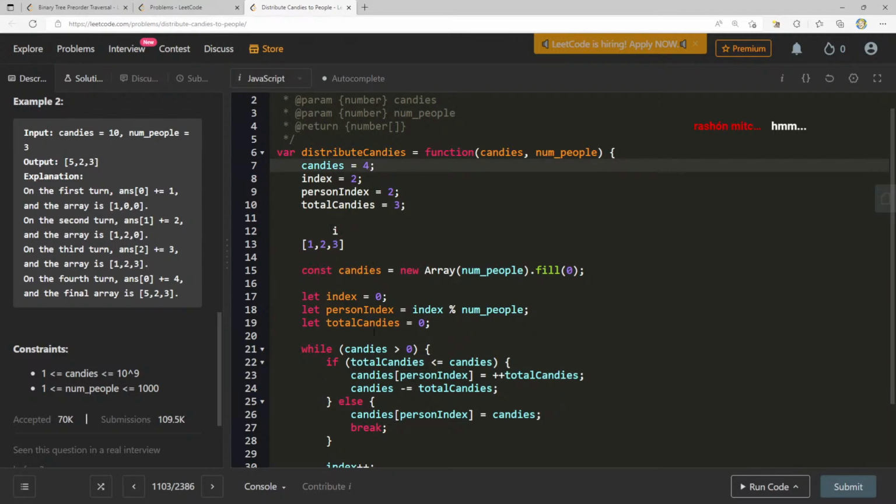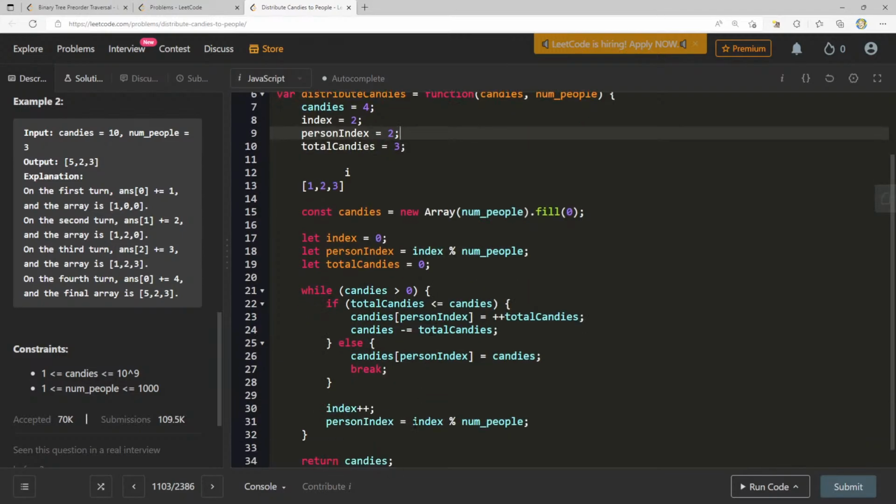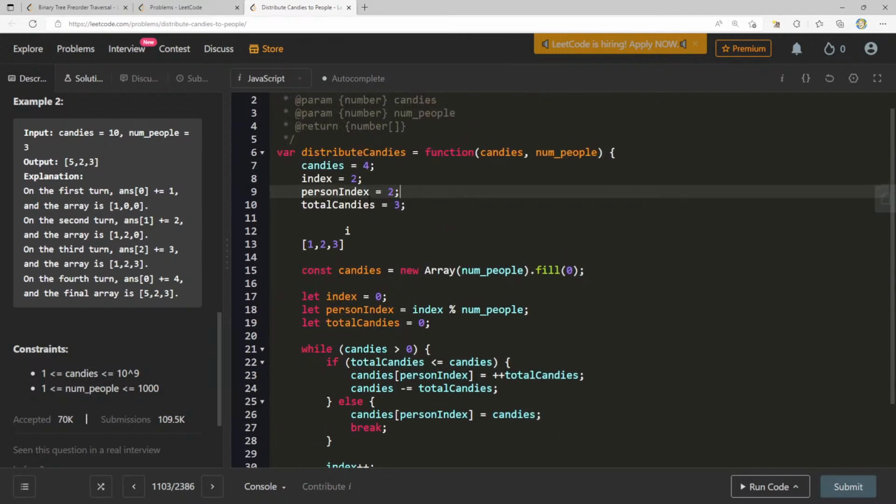All right. Now check this out. Now we're going to increase the index, right? So now index is at 3. Okay. But if we do 3 modulo 3, that gives us 0. So our person index is 0, right? Because that's what the modulo helps us out with. So even though the index is still increasing, we can always just get back to the beginning. Okay, so candies greater than 0, it is. Total candies less than or equal to candies, yep, that's true.